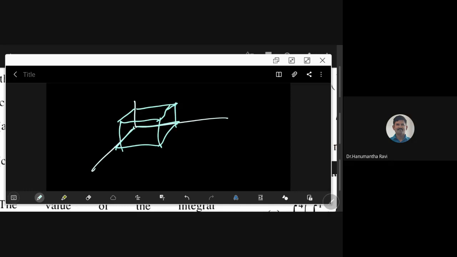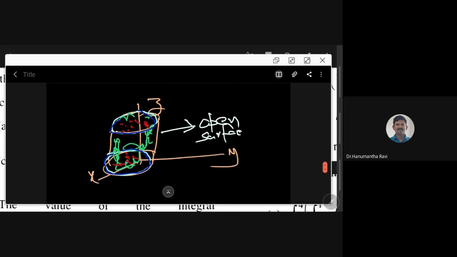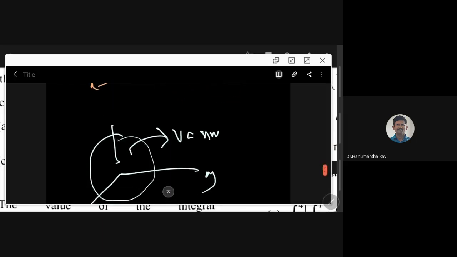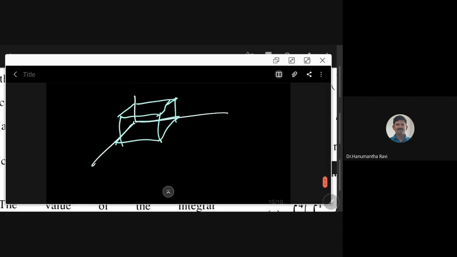This is a cuboid. This also you can view as a closed surface. So if it is a closed surface, how many faces does it have? It has 6 faces. While the cylinder has only one face, and the sphere has only one face, while this cuboid has 6 faces.